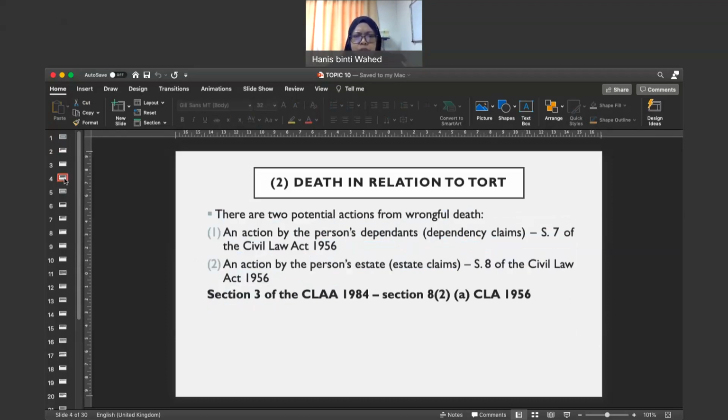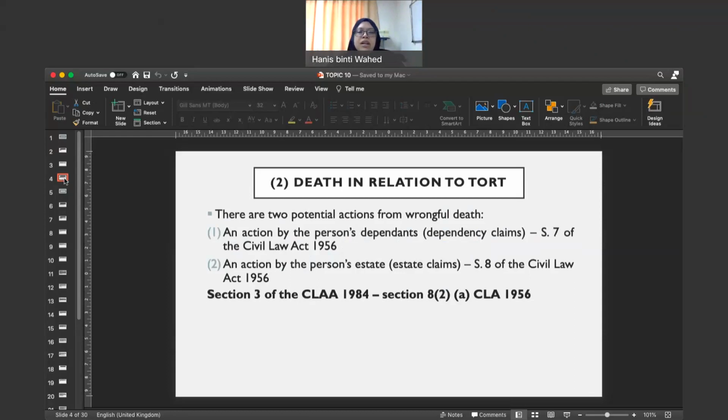As I've mentioned before, fatal accident claims can be made after an accident caused by someone's negligence, and that negligence led to the death of the deceased. After the death, the dependents and also his estate can make fatal accident claims.